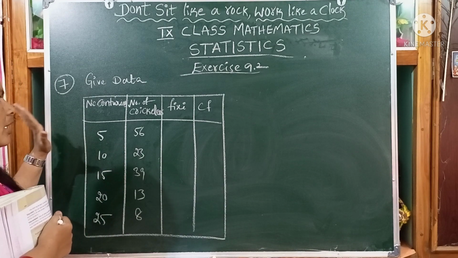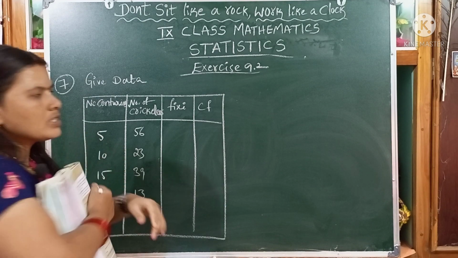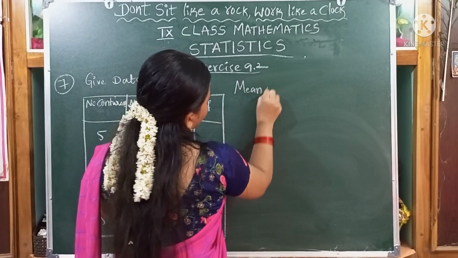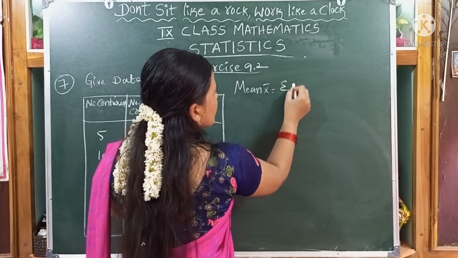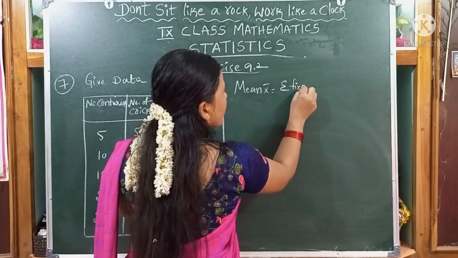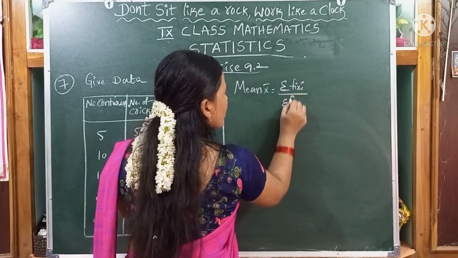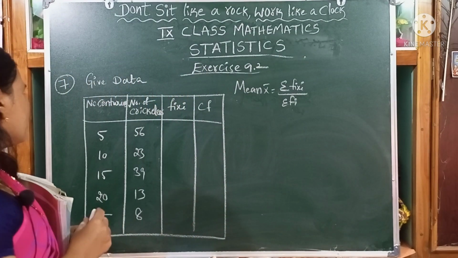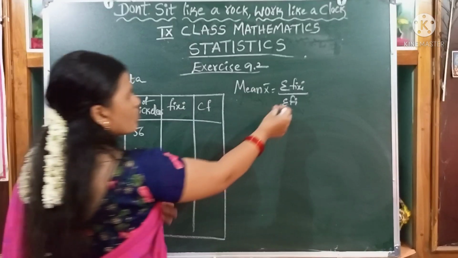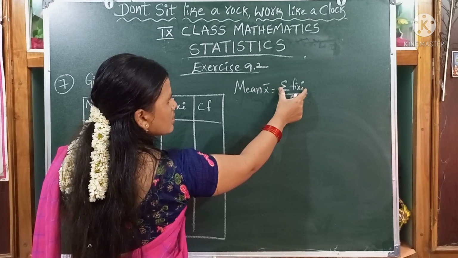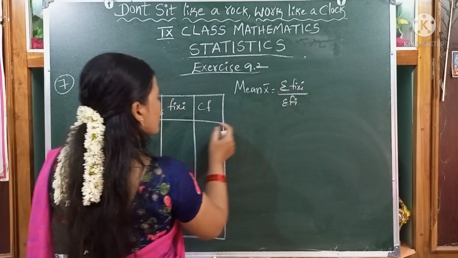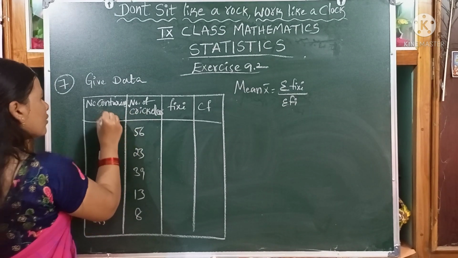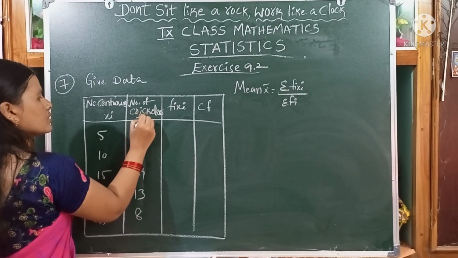Dear children, first we have to find the mean. What is the mean formula, children? Mean x bar equals sigma fi xi by sigma fi. This is the formula of mean, children. We can find the fi xi value. We multiply the xi value and fi value, children. This is xi and this is fi.